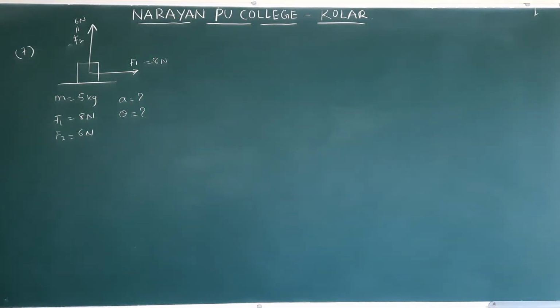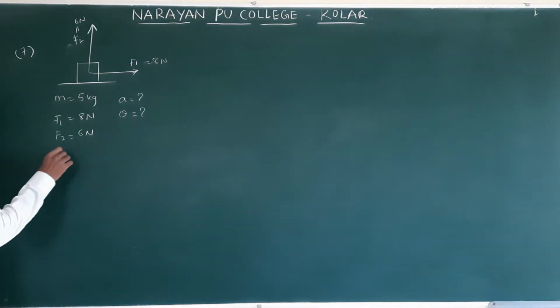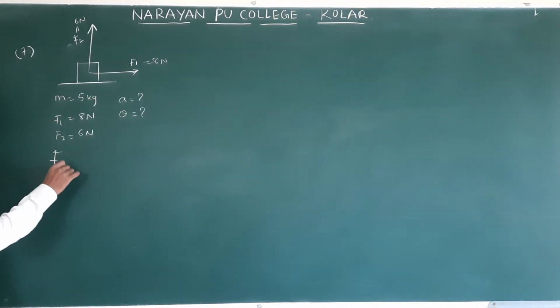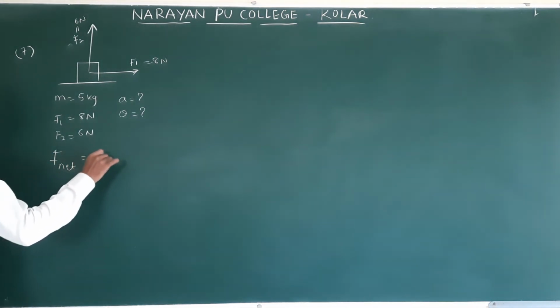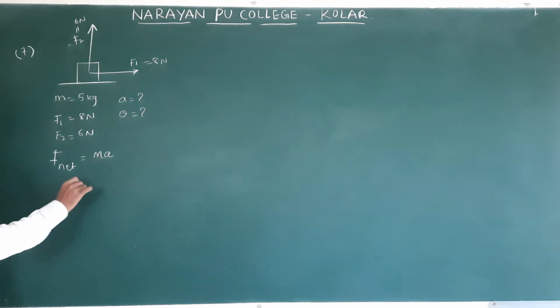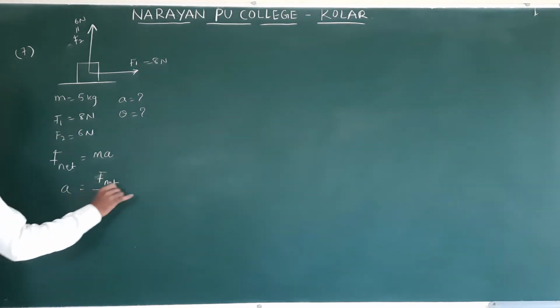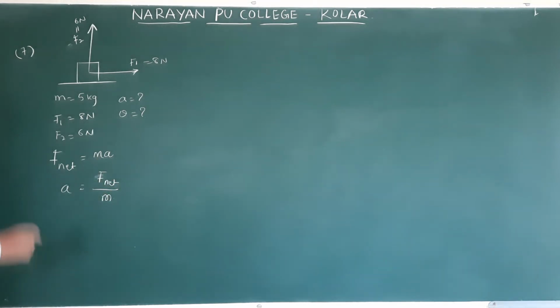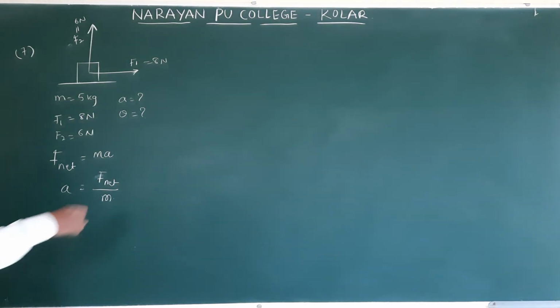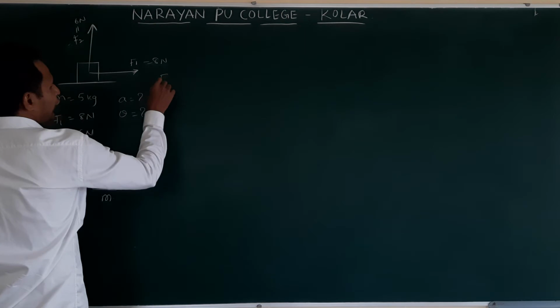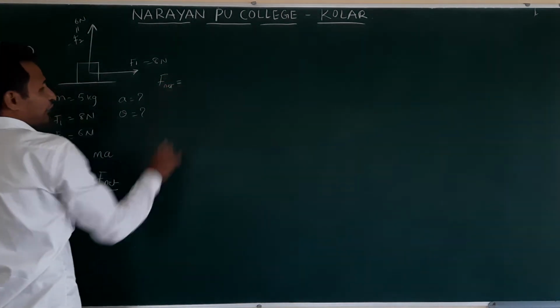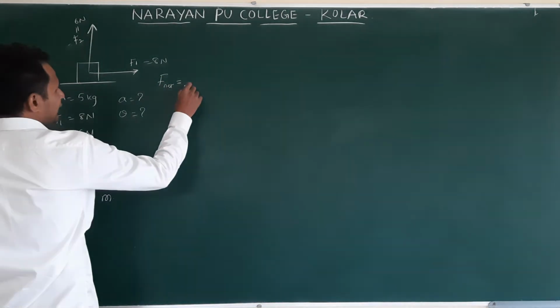To find the acceleration, according to second law, what is that? Two forces are acting, we can write F net is equal to ma, so a is equal to F net by m. Then how do we find F net? F net is nothing but a vector sum of two forces, or resultant of two forces.